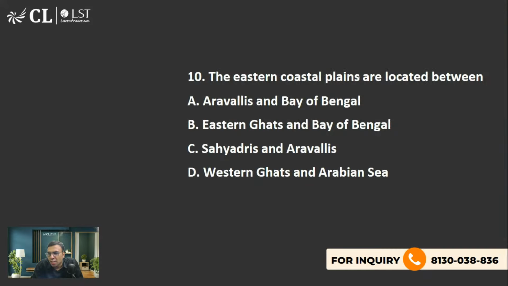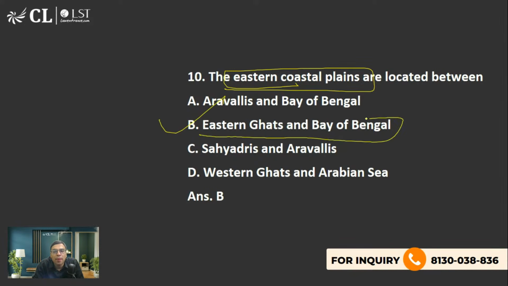Okay. Let's move on to the next one. The next one is: the eastern coastal plain is located between what? The right answer is option B, Eastern Ghats and Bay of Bengal. B is the right answer to this question. Yes, you all are right. B is the right answer.